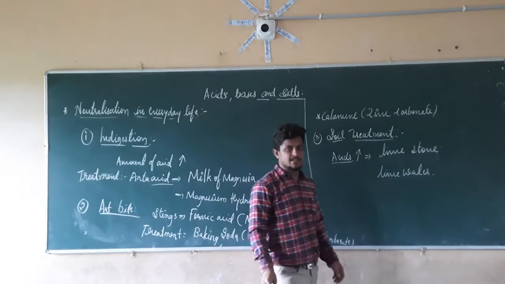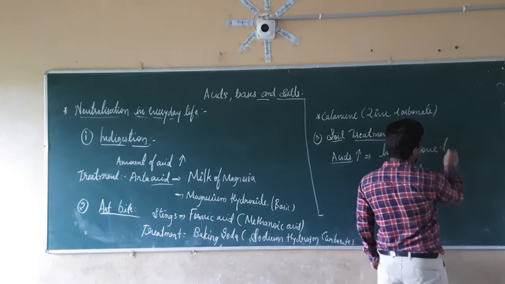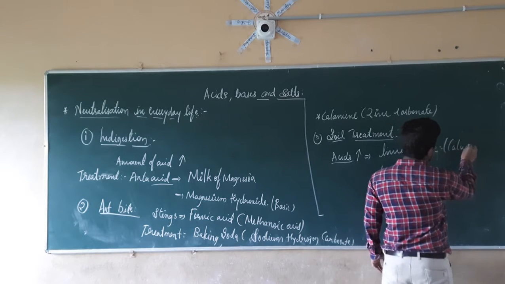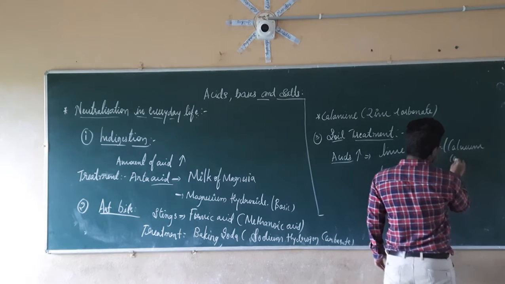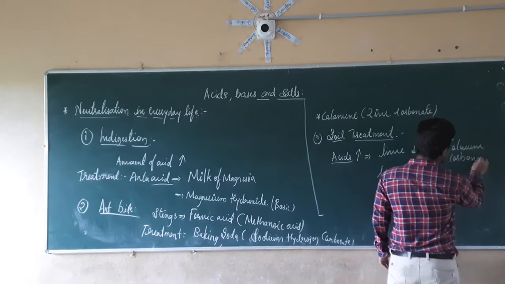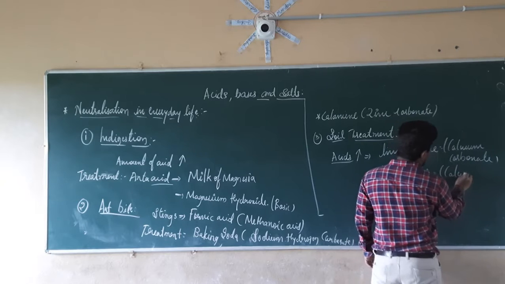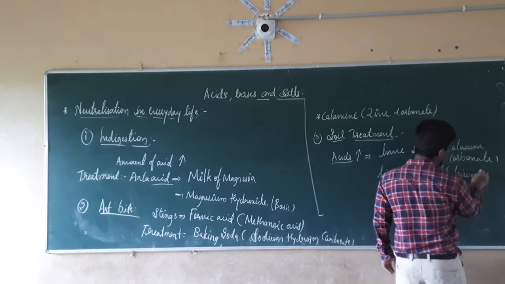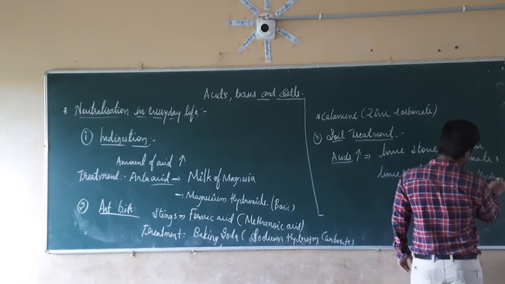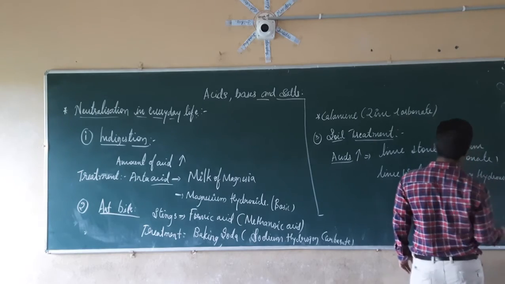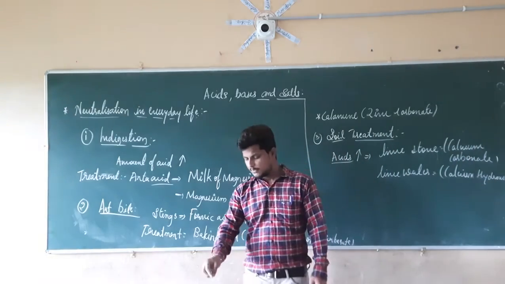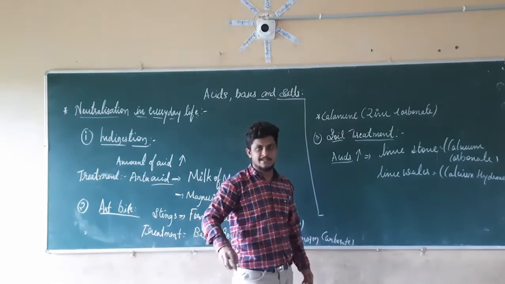So limestone's scientific name is calcium carbonate, and lime water's scientific name is calcium hydroxide.